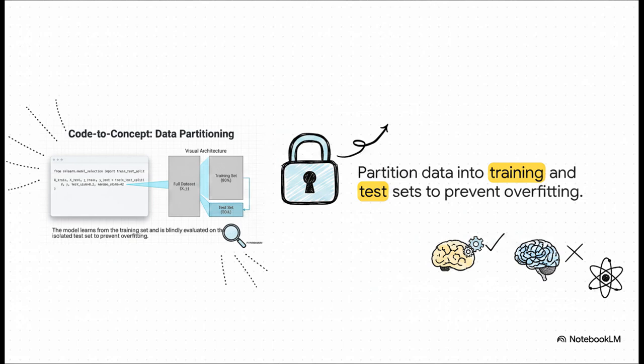This is data partitioning, and frankly, it's a brilliant idea. You take all your data and you slice it. The model gets to learn from the training set, maybe 80% of the data, but it is never allowed to see the test set. That part is kept locked away for a final, totally blind evaluation. This simple trick prevents a huge problem called overfitting, which is where the model just memorizes the training data instead of learning the real physics underneath.